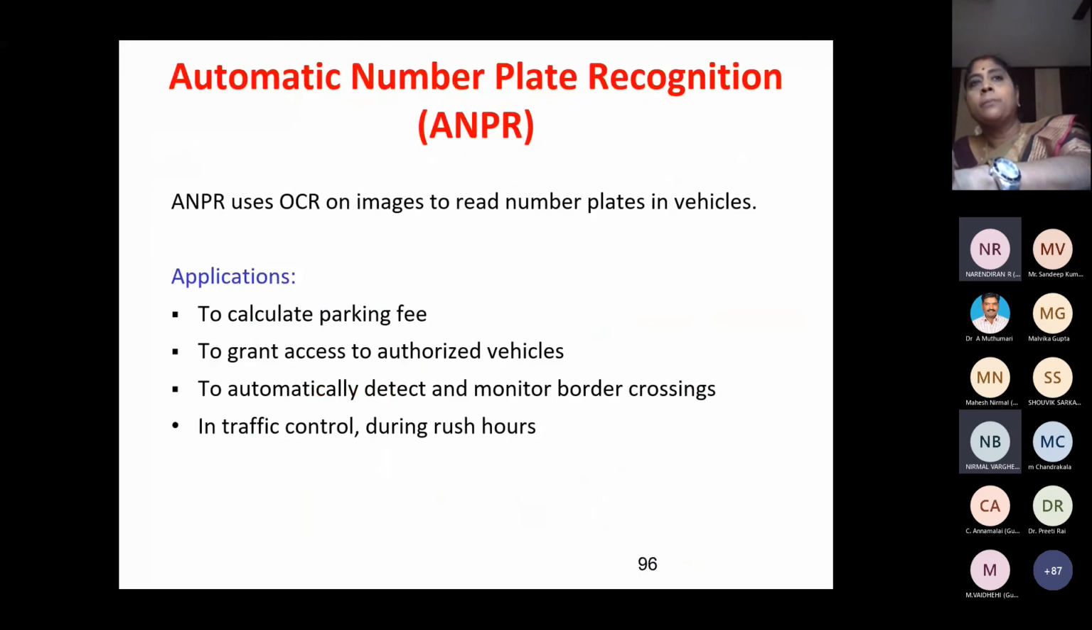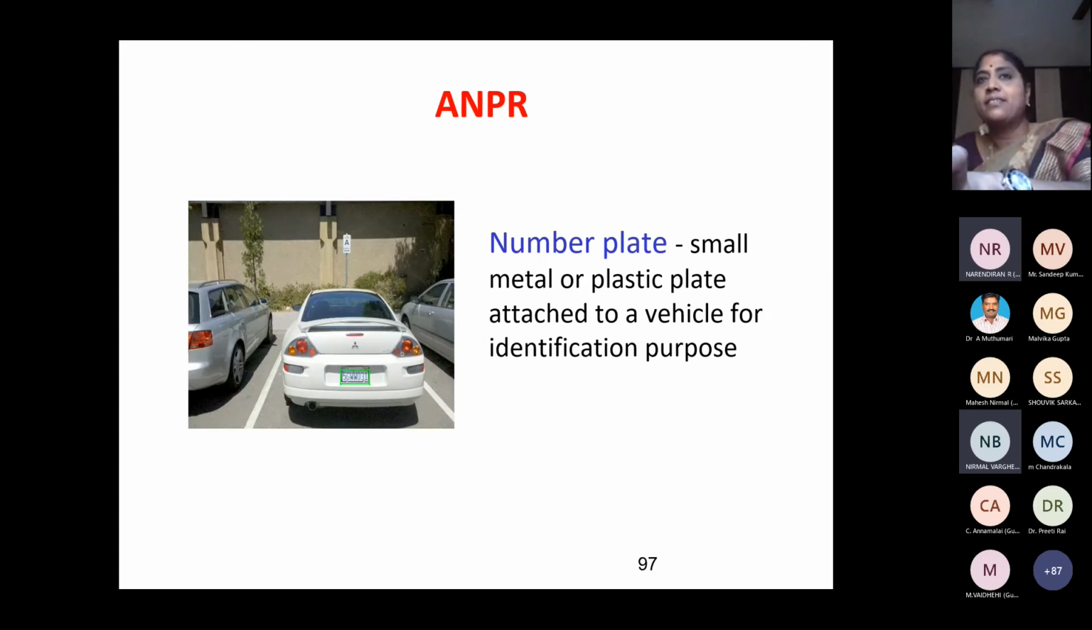We'll straight away go to, for example, assume this is an application given to you: automatic number plate recognition. Your project is to automatically identify the number plate from the car. So what is the first step? You have to first take the picture of the car. Then we have to segment the background. We have to take the number plate. Then after taking the number plate, we have to identify characters. So first step is we have to segment this portion.